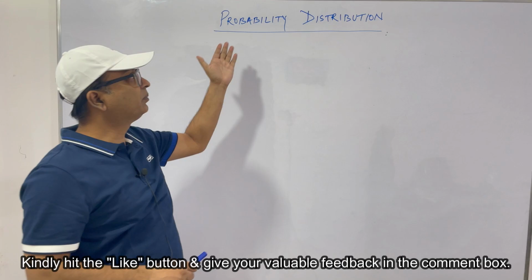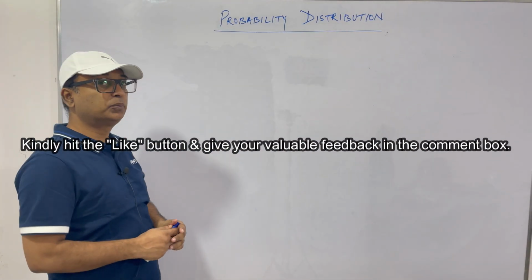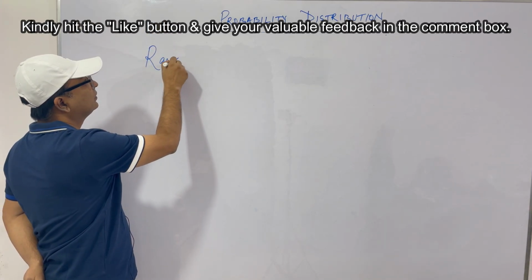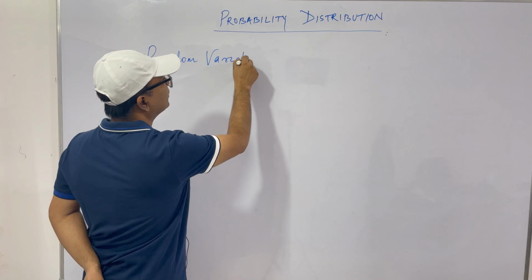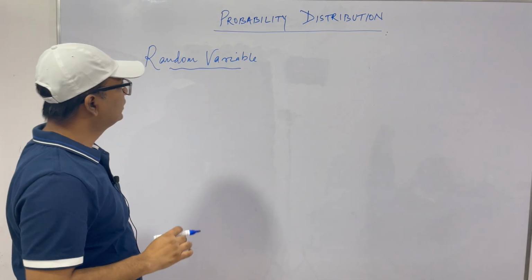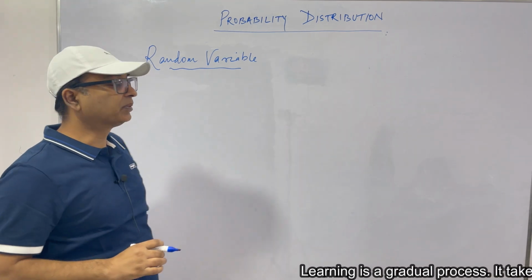The topic for today is probability distribution. This is a very important topic, and the first term to be understood here is called random variable. What is a random variable? Try to understand this properly.